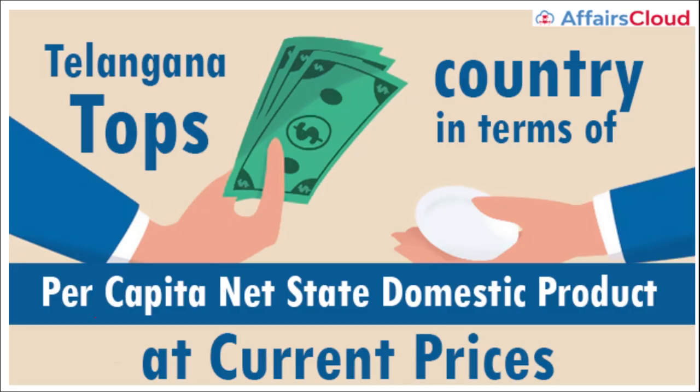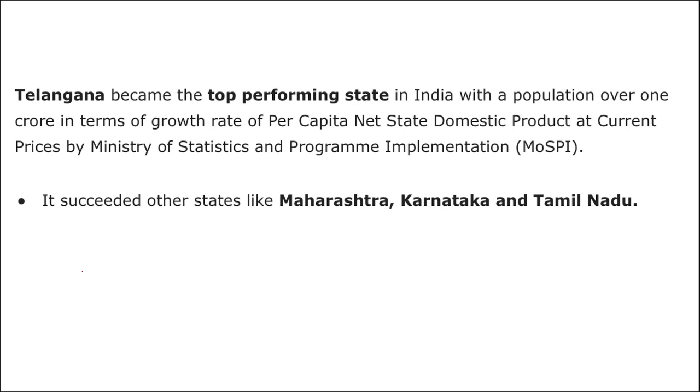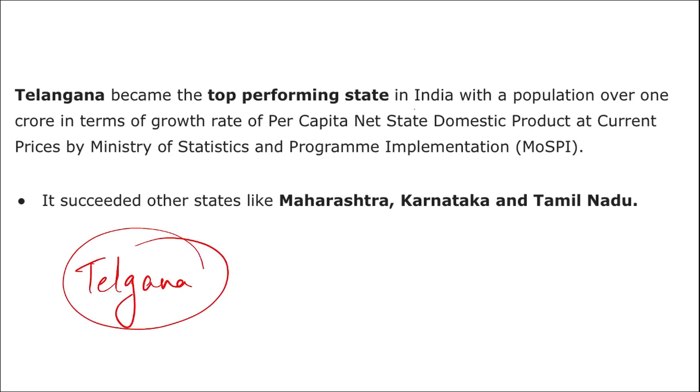Next we are talking about per capita net state domestic product at current prices. Telangana has become the top performing state in India with a population over 1 crore in terms of growth in per capita net state domestic product.